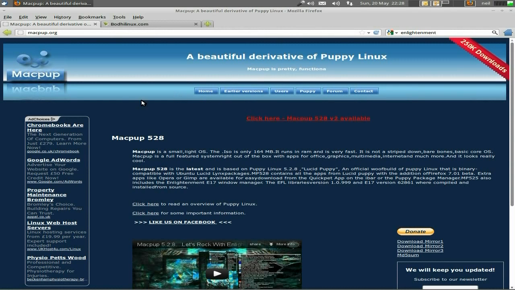Okay, anyway, the first one. Macpup is based on Bodhi Linux 5.8. We're now at version 2, as you can see here, so it's all up to date. Both Macpup and Bodhi use the same update system. Yes, you can use their own package managers, but they do release their own, and we'll come to that in a second, okay? Not right now. You happy with that?